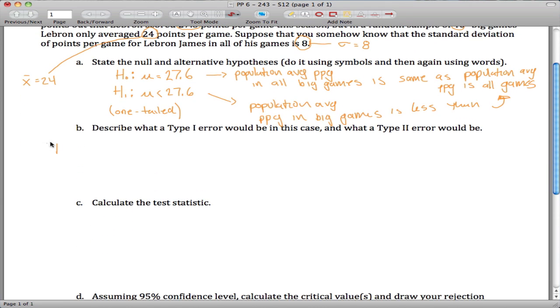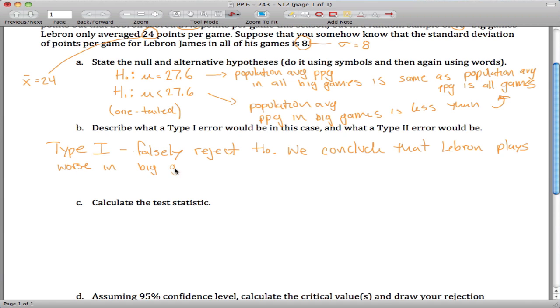Okay, type 1 error, type 2 error. What a type 1 error is is that you falsely reject the null hypothesis. So what that's saying is that we conclude that LeBron plays worse in big games, when in fact he does not.